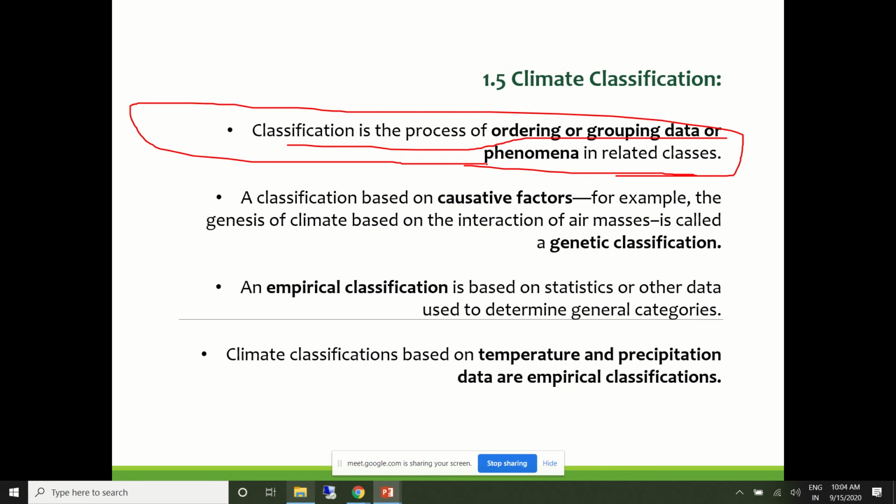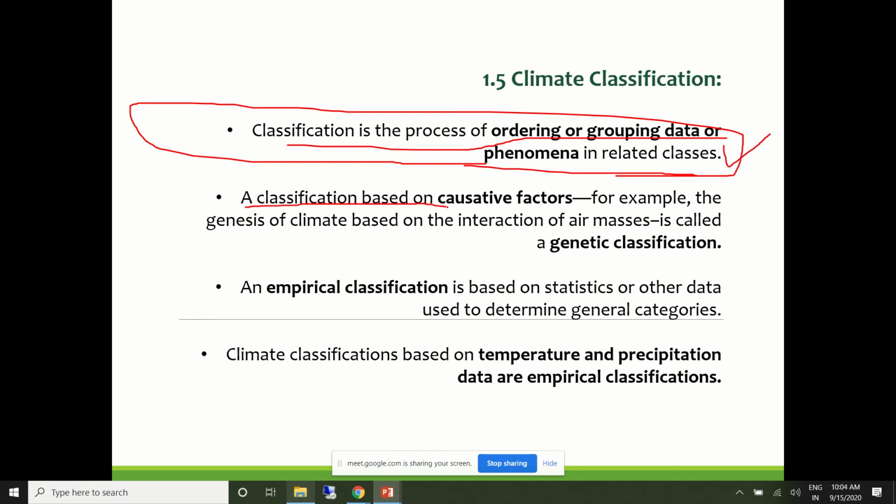Based on same temperature, same rainfall pattern, same vegetation, same water characteristics, or same vegetative nature of land mass, and so on and so forth. This is how classifications are done.